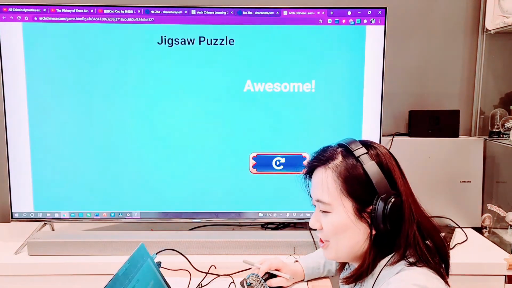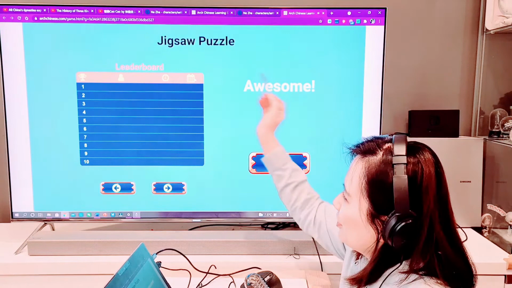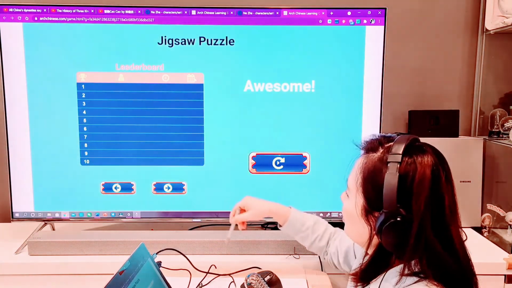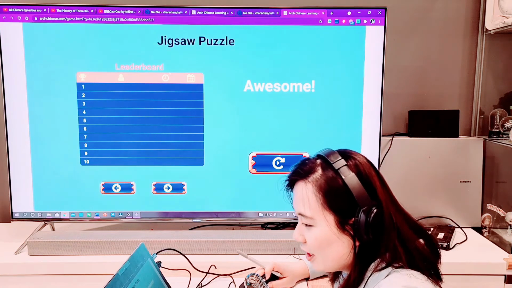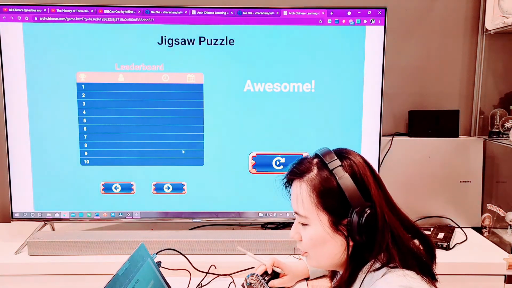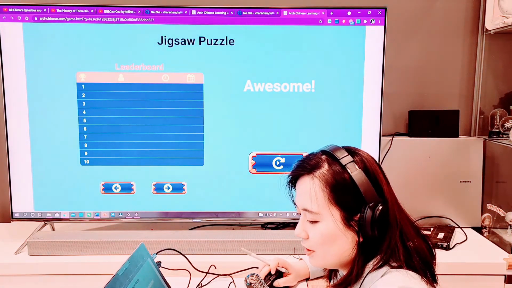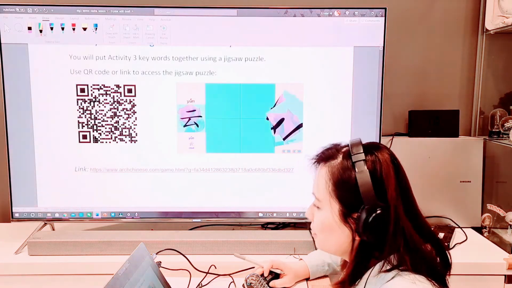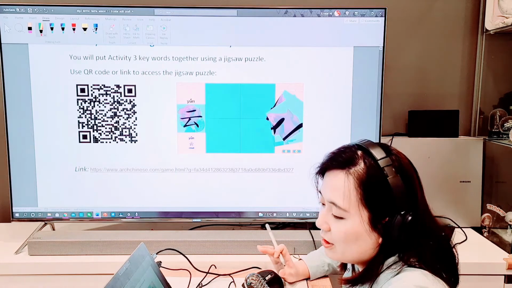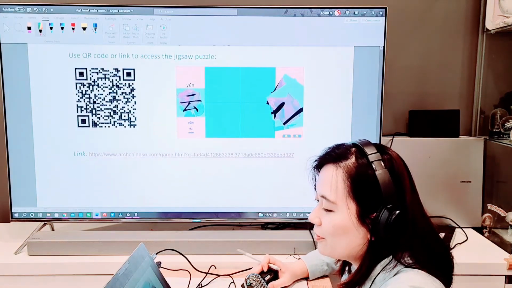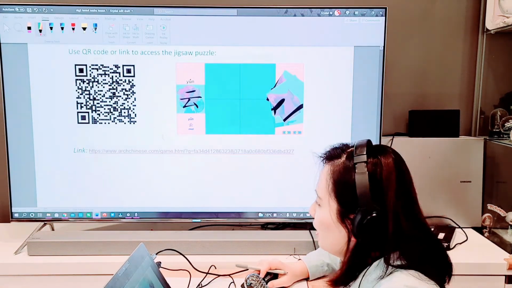Okay. So when I finish, you will be able to see your name on this leaderboard. That's so cool. I think there's even a date for it too. That's awesome. All right. So I'm looking forward to seeing your place on the leaderboard, and you might be able to level up if you do it faster over time.